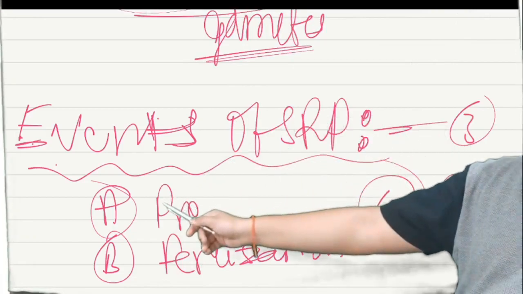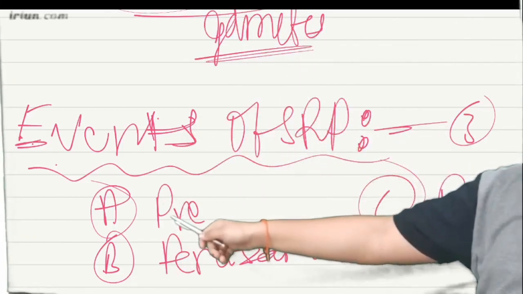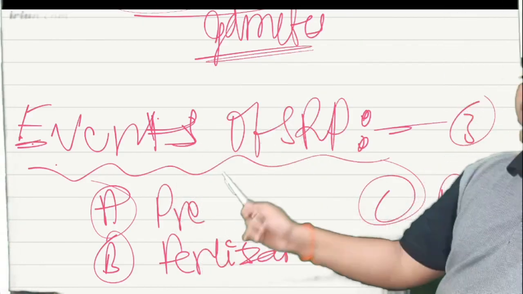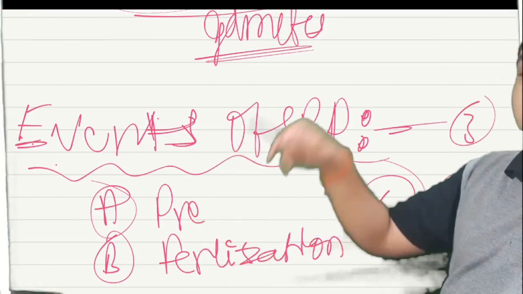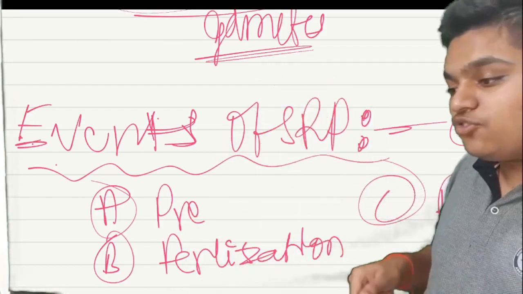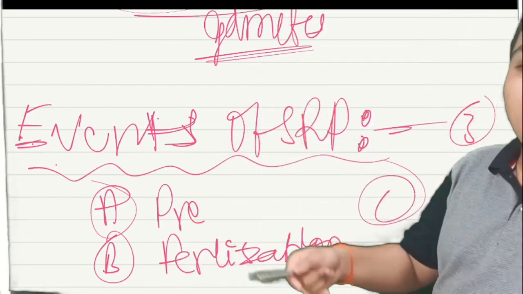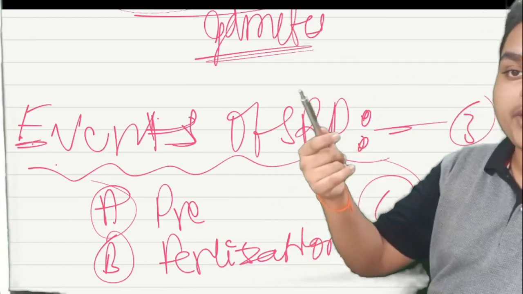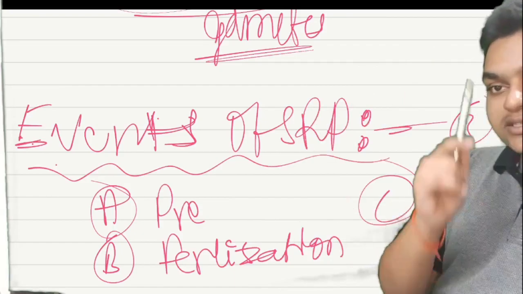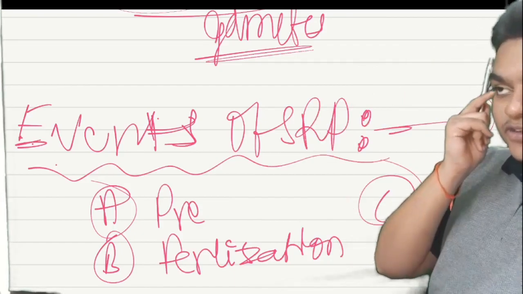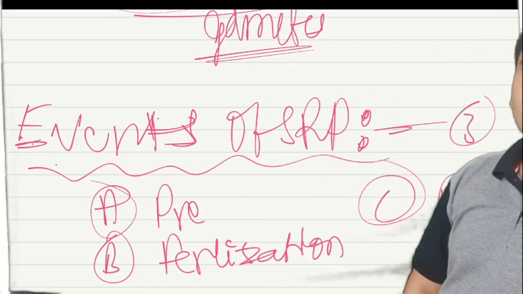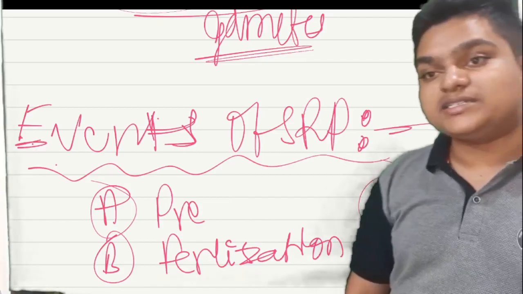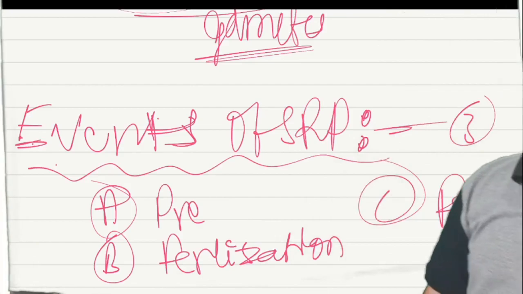What does pre-fertilization involve? It involves gamete formation, the formation of gametes by meiosis. Why are gametes formed by meiosis? Since gametes fuse together in sexual reproduction, they have to be haploid. In order to get the haploid count from the diploid number, as in the case of human beings, the primary oocyte is 2N, but the secondary oocyte is what?